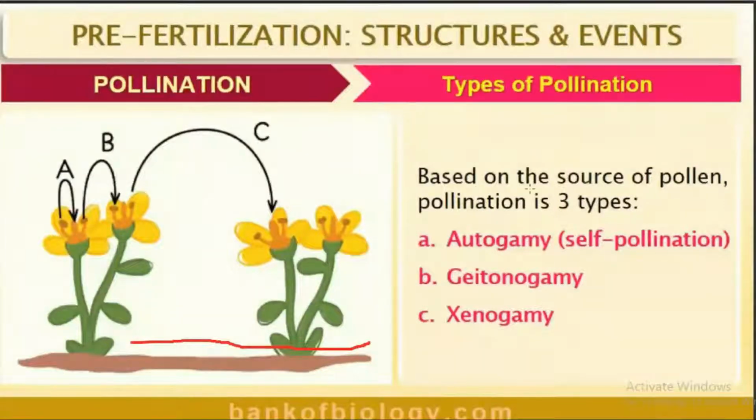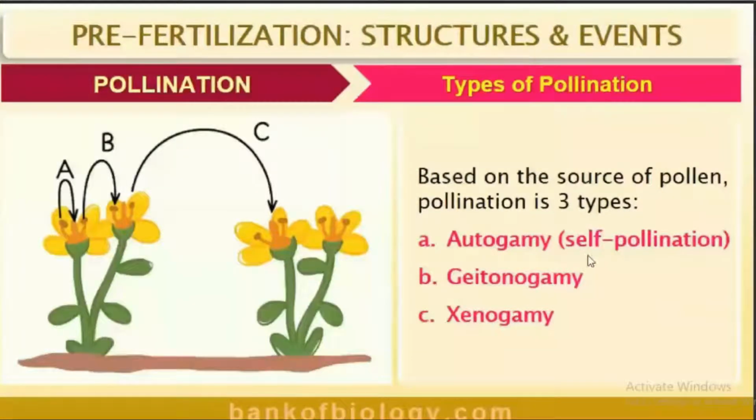Based on the source of pollen, pollination is of three types. They are autogamy, geitonogamy, and xenogamy.